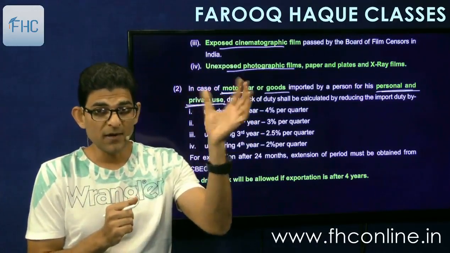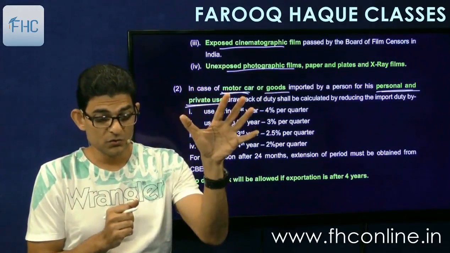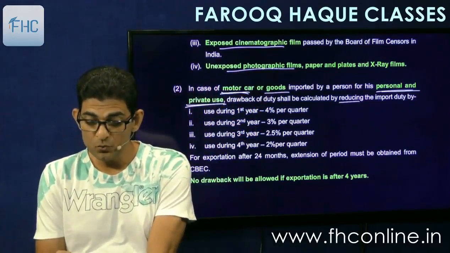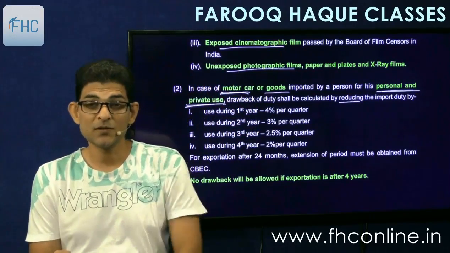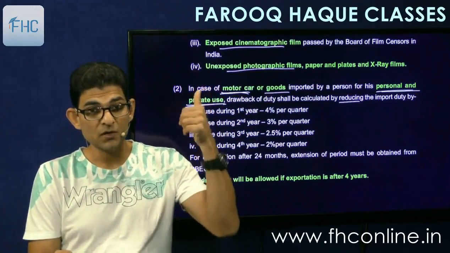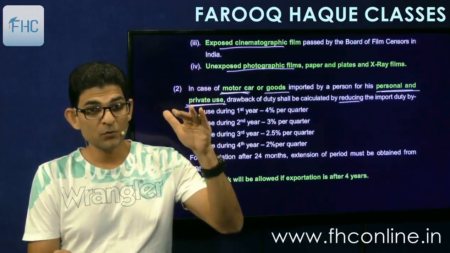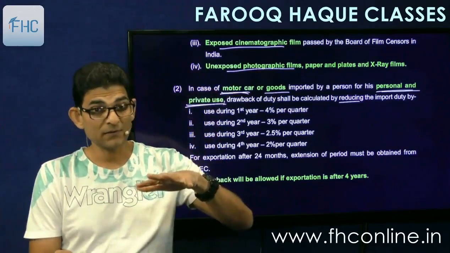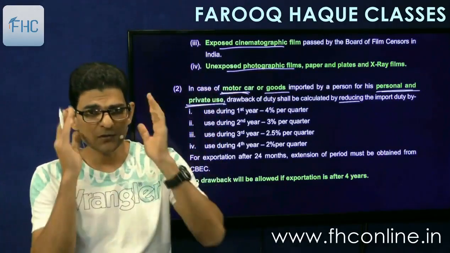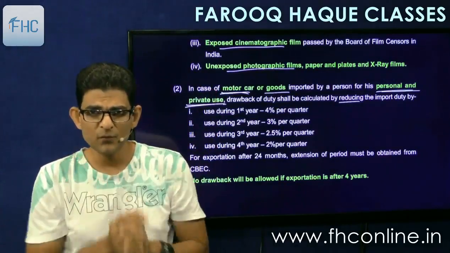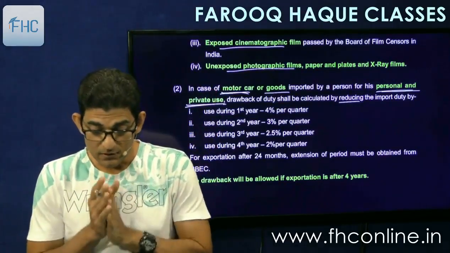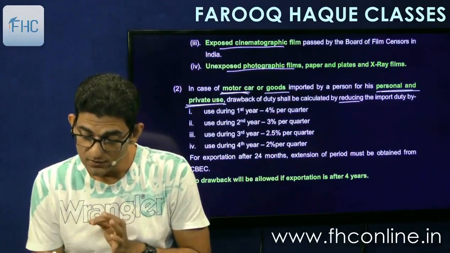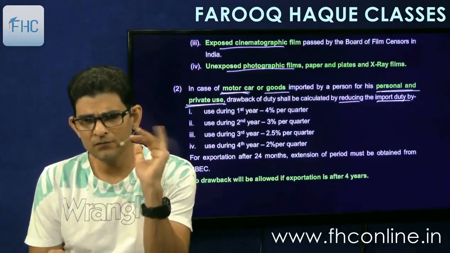Drawback of duty shall be calculated by reducing the import duty by, so there is a different formula for these two types of goods: motor cars which you have imported into India and personal and private goods, anything which is a personal effect basically, like this watch or these specs or this pen which I am using right now. Then let's see how to calculate the rate of drawback.